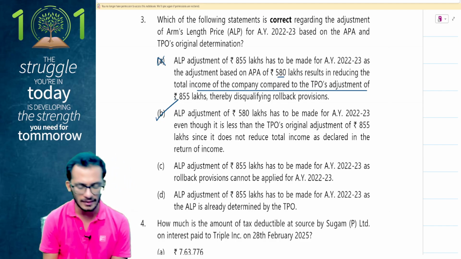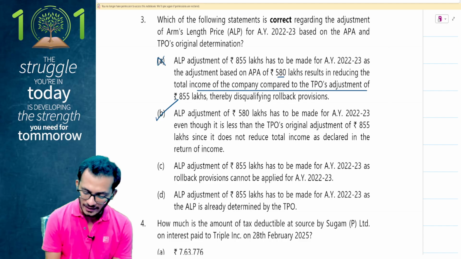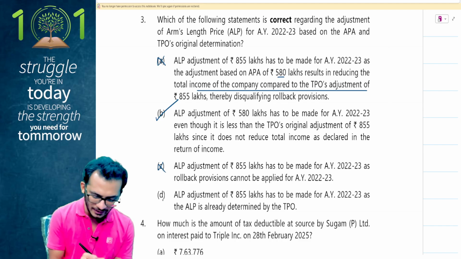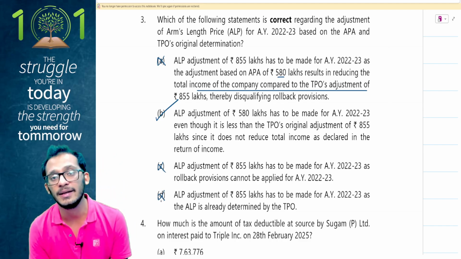Yes, option B looks right. ALP adjustment of 855 lakhs has to be made for 22-23 as rollback provisions cannot be applied. No. ALP adjustment of 855 lakhs has to be made. No, this is not the answer. Option number B looks right to me.